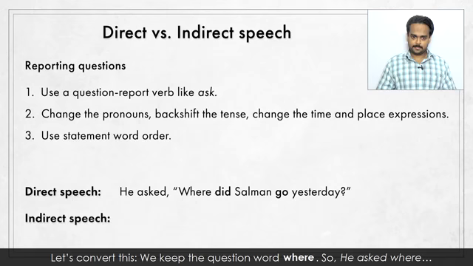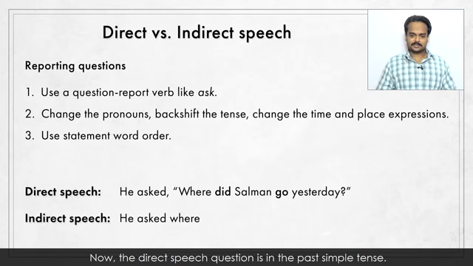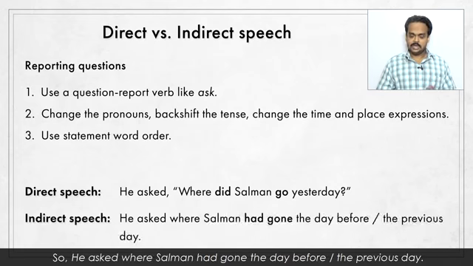Let's convert this. We keep the question word where. So he asked where. Now, the direct speech question is in the past simple tense. This needs to get backshifted to the past perfect, and we need to put it in statement form. So he asked where Salman had gone the day before or the previous day.